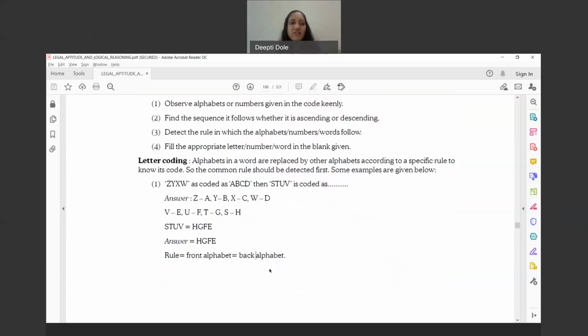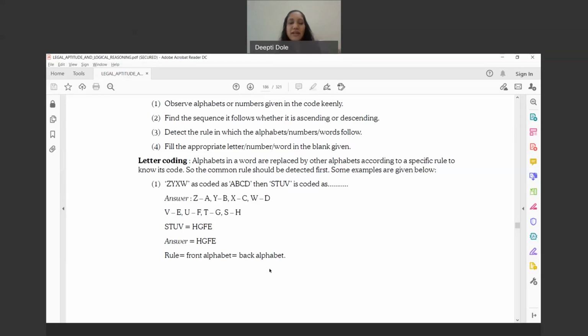So if they have mentioned Z, Y, X, W as coded as A, B, C, D, you see that this is from a backward position and this is from a forward position. Then what is STUV? Accordingly, you will have to understand that they have substituted Z for A, and then STUV is HGFE. So the rule is front alphabet is equal to back alphabet. That's how they have coded it. And then you will have to find out what would be the corresponding alphabets for that STUV.